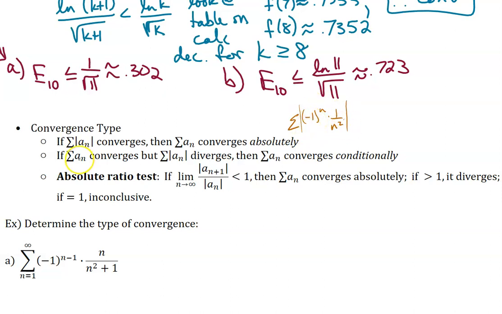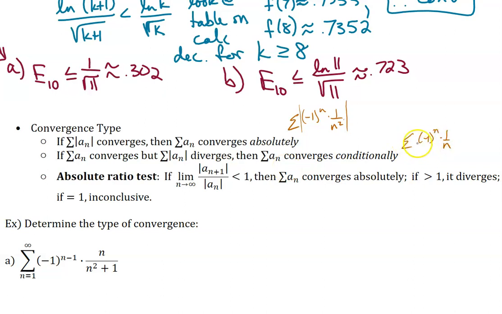Now, remember a sub n has the alternating piece in it. If the alternating series converges, but the absolute value of that series, or in other words, the positive part does not converge, then the series only converges conditionally. So a quick example of this would be (-1)^n times 1 over n.